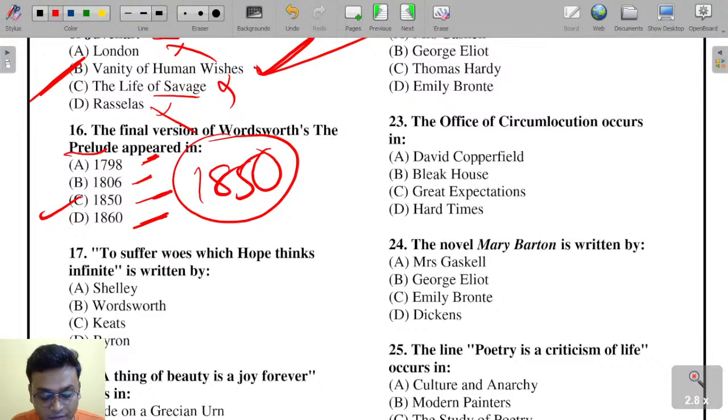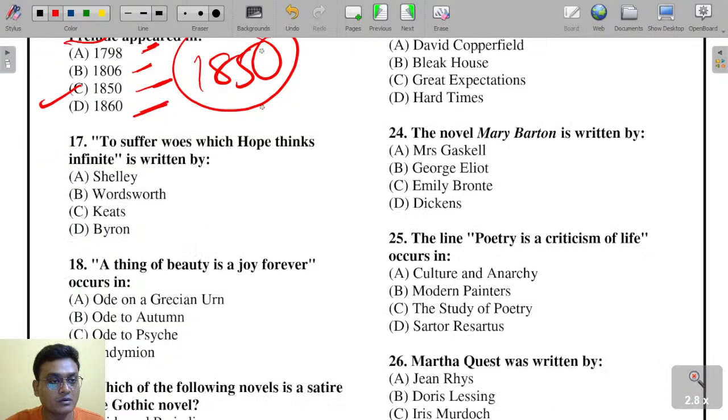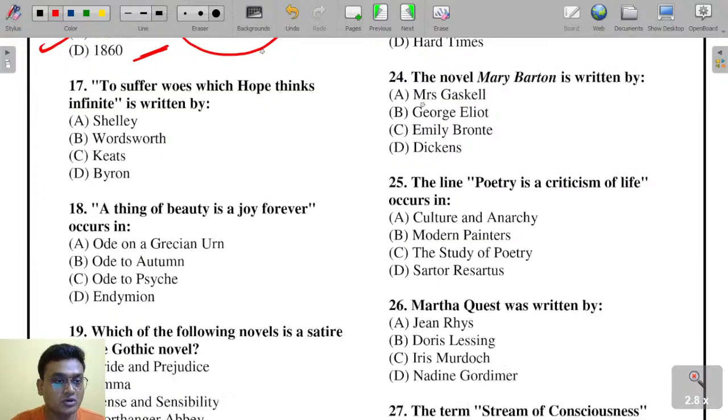What is the subtitle of Prelude? Growth of a Poet's Mind. Excellent. Prelude's subtitle is Growth of a Poet's Mind.